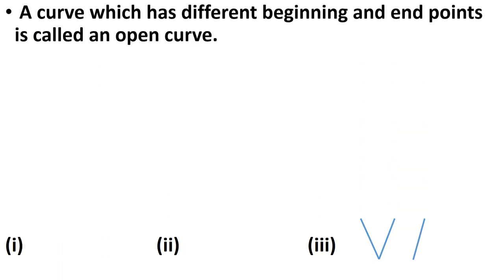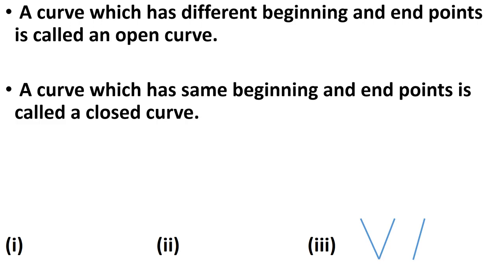Next, a curve which has different beginning and end points is called an open curve. These definitions you have to learn. Open curve: a curve which has different beginning and end points. The starting point is different and the end point is also different. So, a curve which has different beginning and end points is called an open curve.